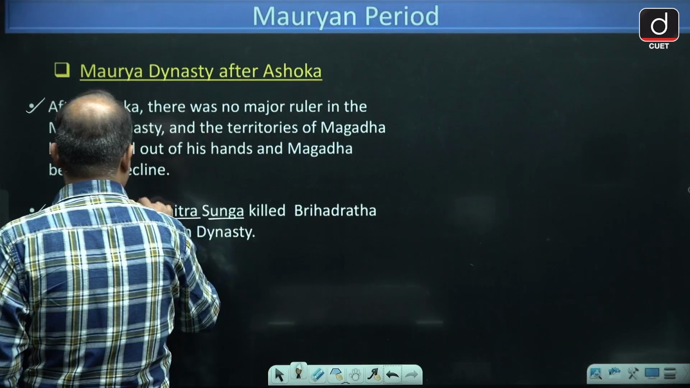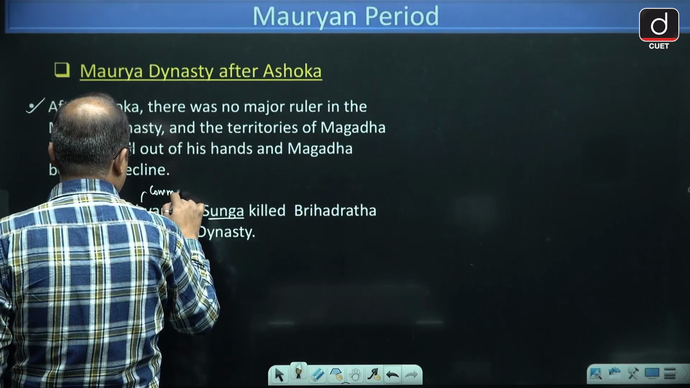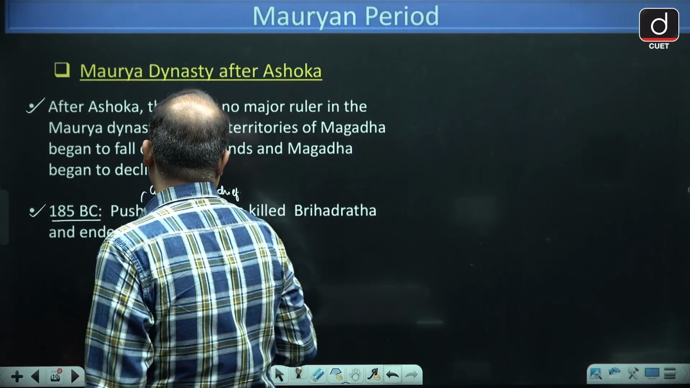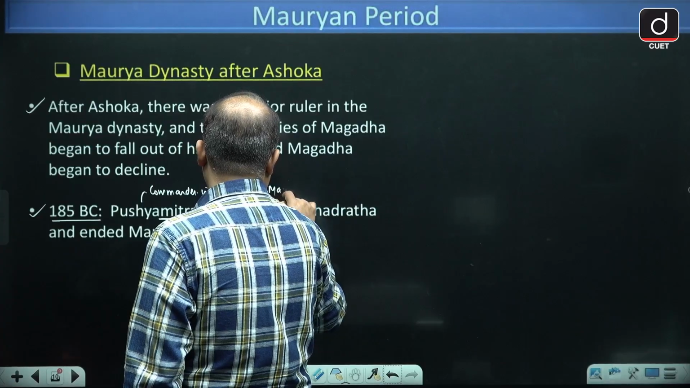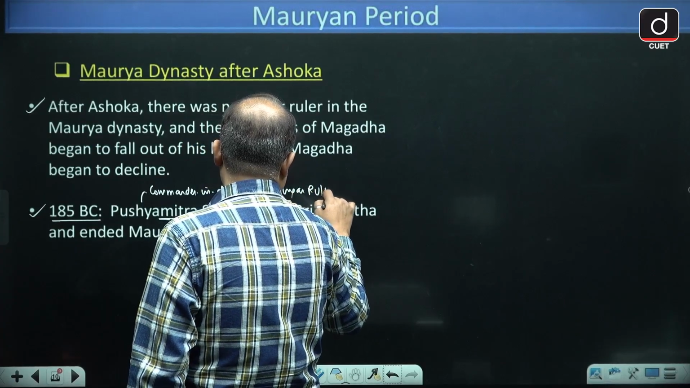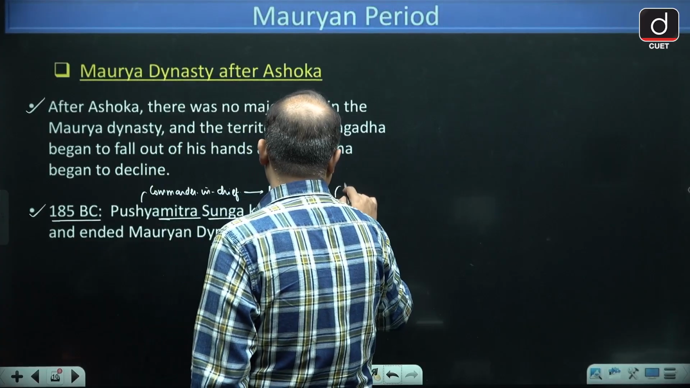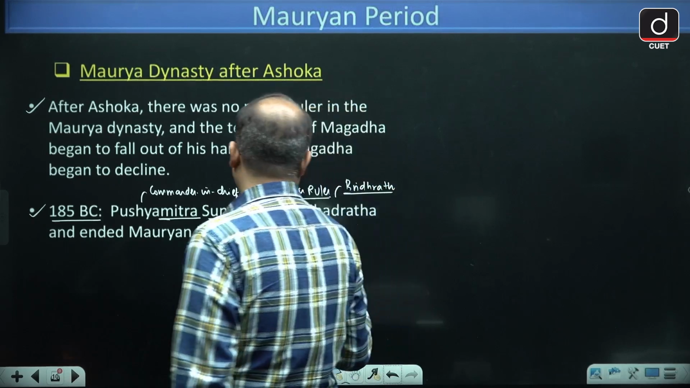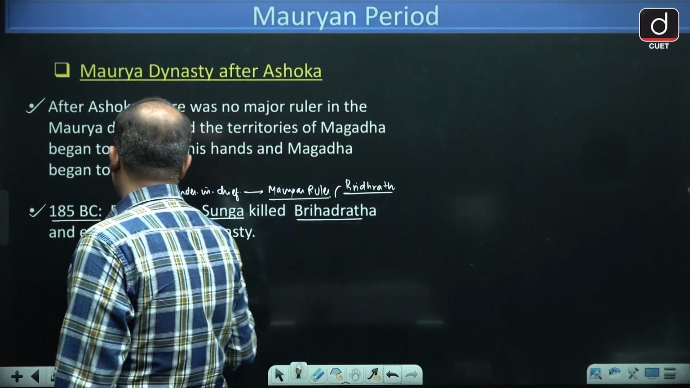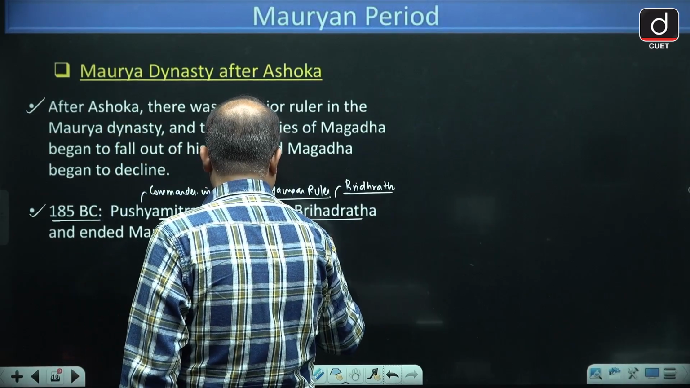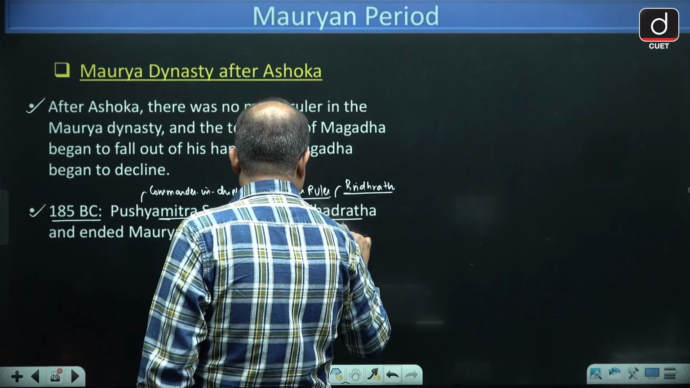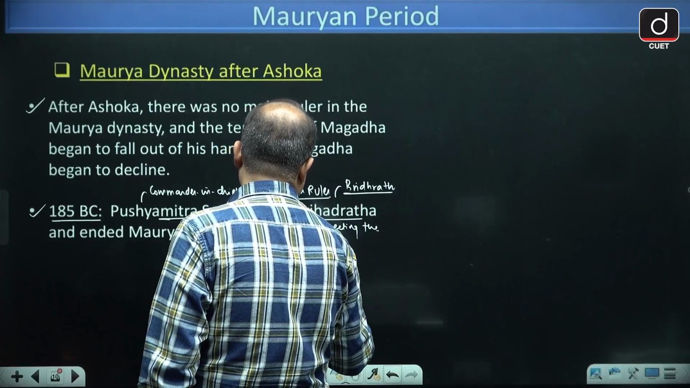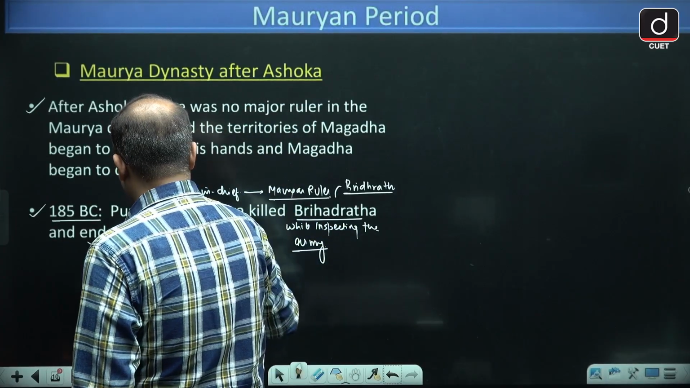Shung, who was the commander-in-chief of the Mauryan ruler Brihadrath Maurya, killed Brihadrath Maurya while inspecting the army, and this is how the Mauryan dynasty ended.